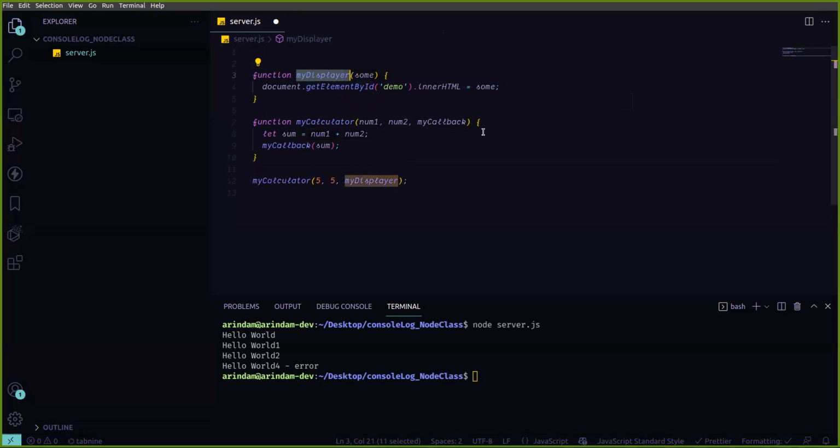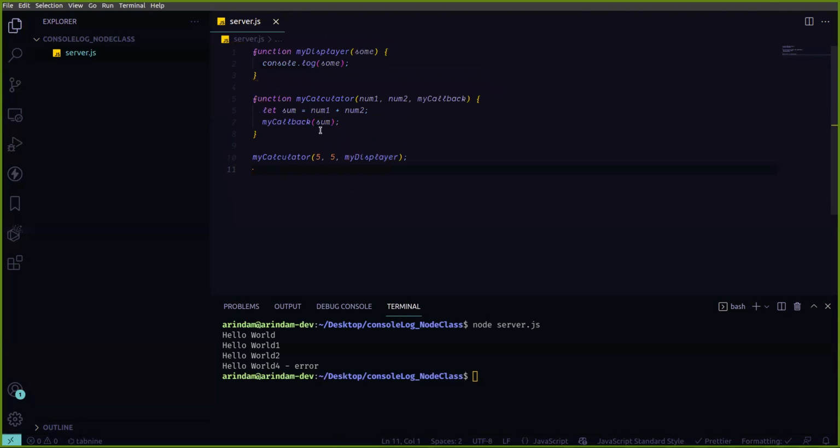See, here this is one method or function that is my displayer. One argument it is taking, that is sum. And console log this one. Now here another method is there, my calculator. It is taking three things: first number one, then number two, then that callback function. So this is actually a function. Two arguments, one function. Means that is a callback method.